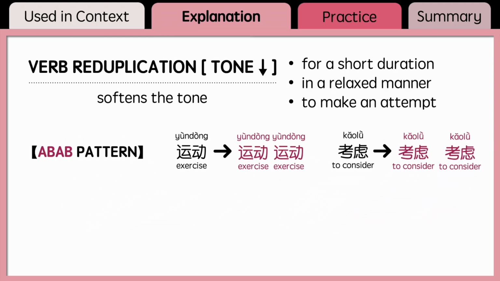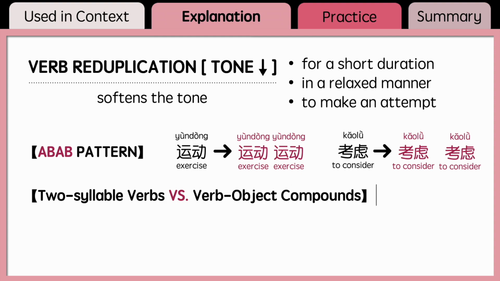What's important to know about the reduplication of two-syllable verbs is that many two-syllable verbs you know are actually verb-object compounds, not the general two-syllable verbs. You must differentiate them. You cannot reduplicate the VO compounds using the ABAB pattern. For example, with 游泳, to swim, you cannot say 游泳游泳, since 游 alone is the verb part of this word.